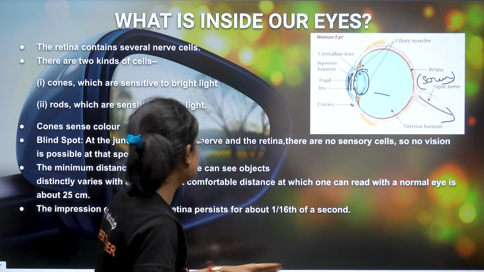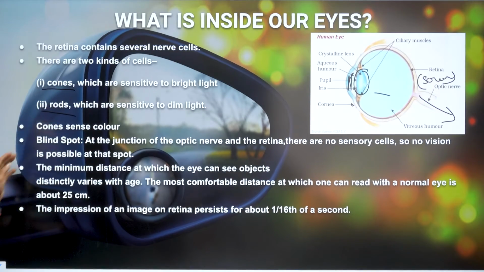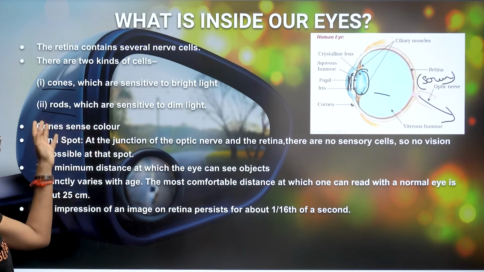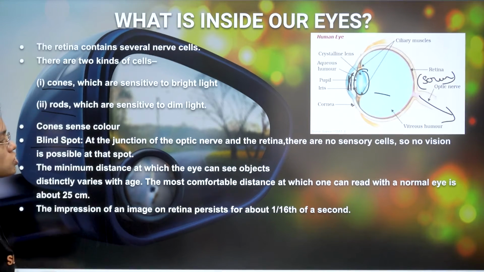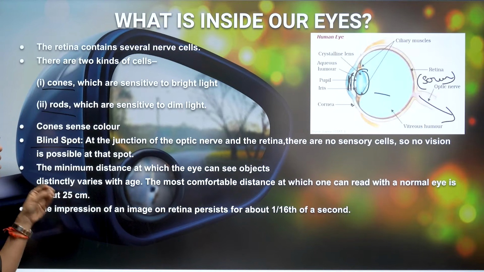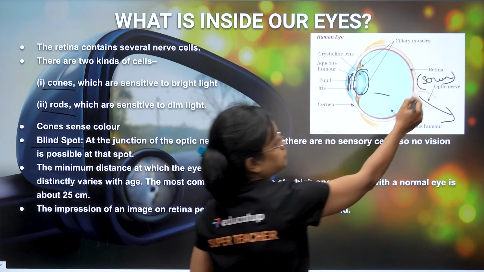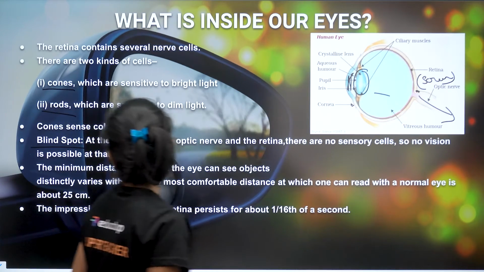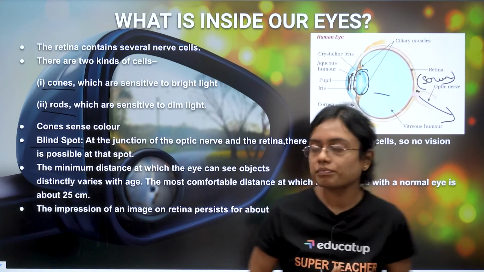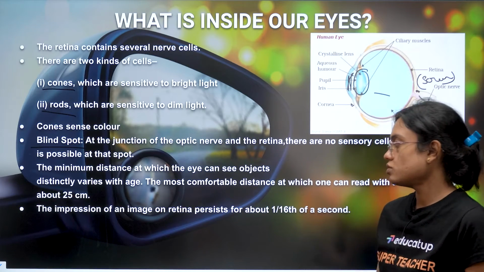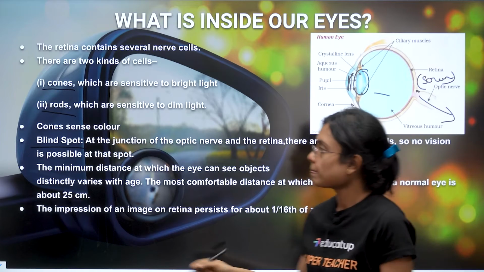All right. So these are the important things. Then you should know about cones and rods. Cones are sensitive to bright light and rods are sensitive to dim light. Then you have the blind spot at the junction of the optic nerve and the retina. There are no sensory cells, so no image can be formed and nothing can be seen here. This is your blind spot. The minimum distance at which the eye can see objects is 25 centimeters. The impression of an image on the retina persists for about 1/16th of a second. Now let's move ahead.